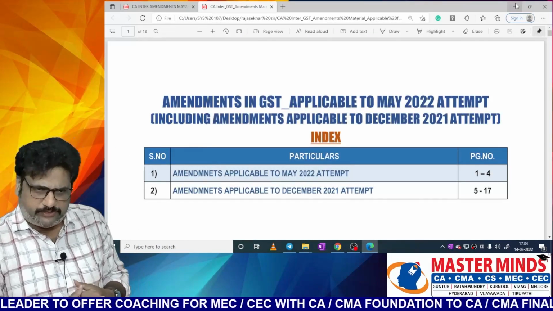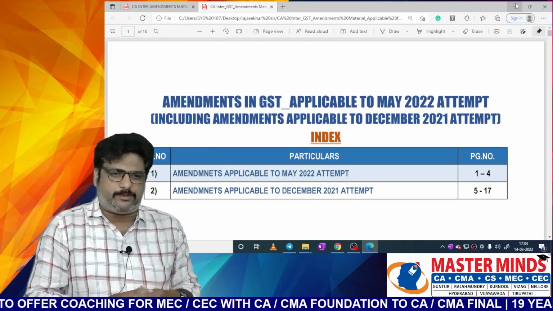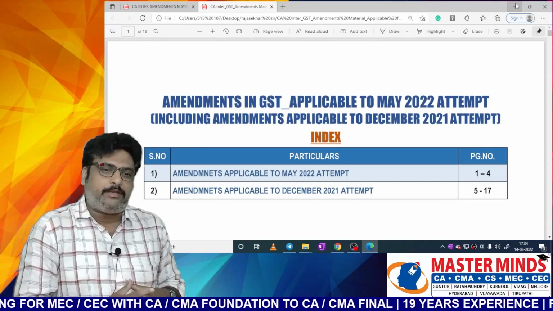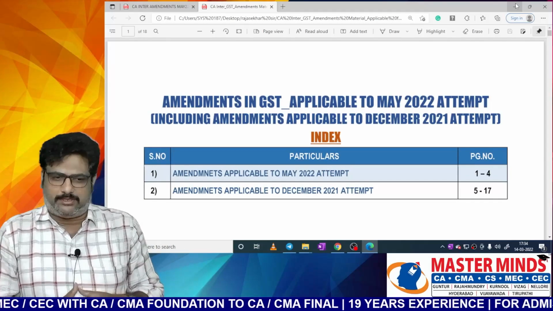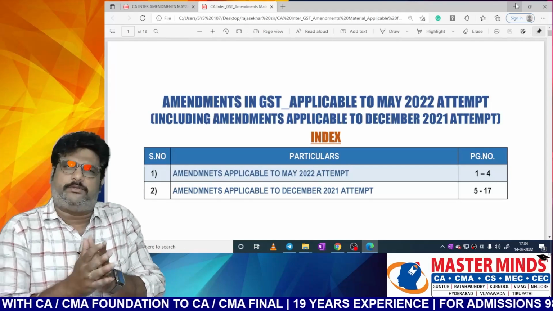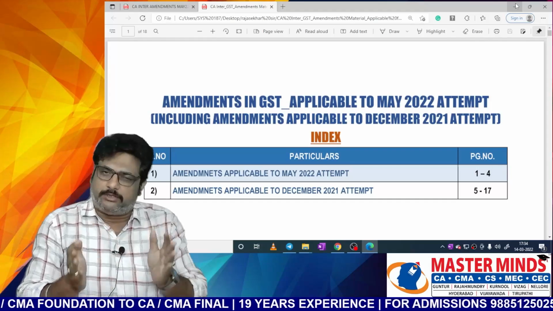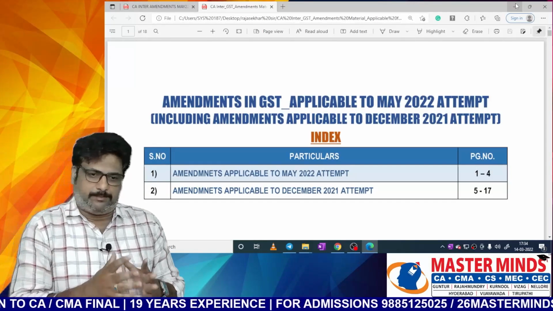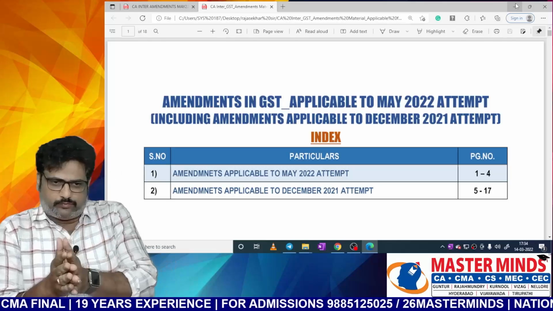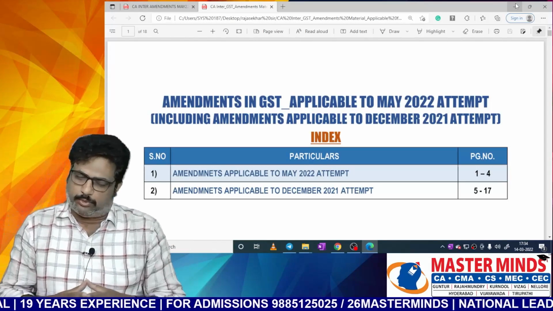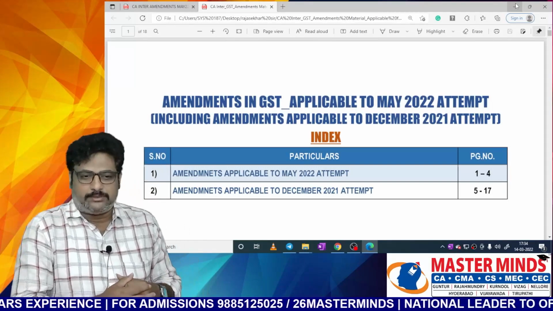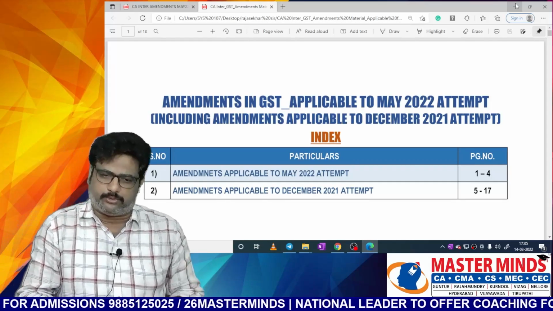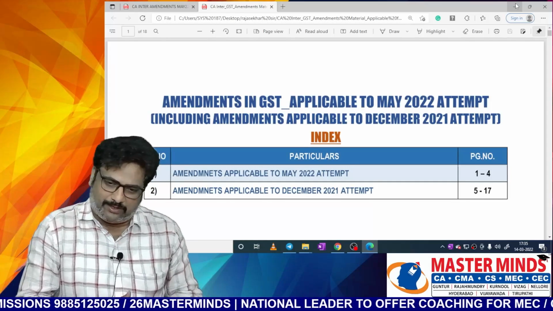Now we are going to discuss the GST amendments. You are seeing the soft copy here on the screen. The amendments material was divided into two parts, part 1 and part 2. Part 1 deals with amendments applicable to the May 2022 attempt, whereas part 2 deals with the amendments that are applicable to the December 2021 attempt.